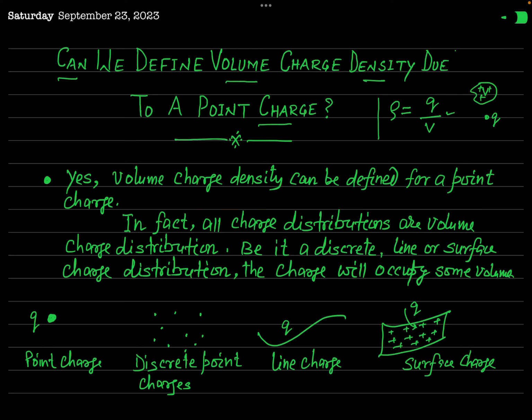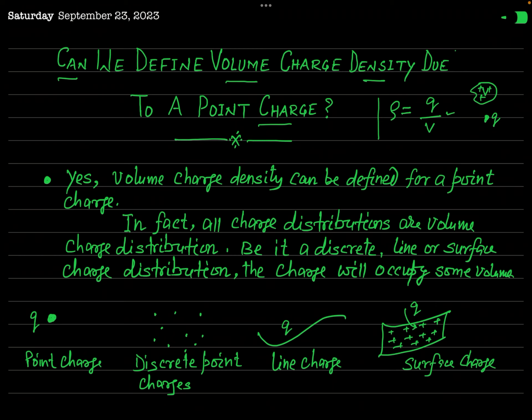But since a point charge occupies no volume according to mathematics, because in mathematics a point has no dimension, it is dimensionless, its volume is zero.